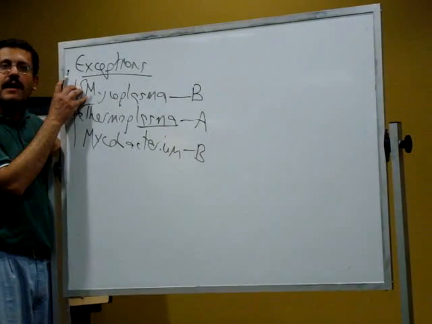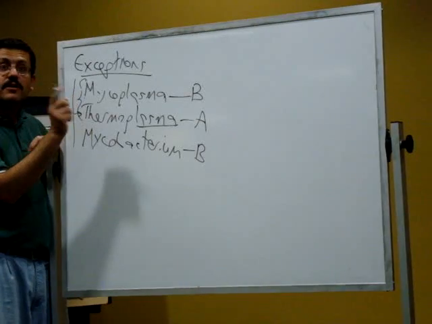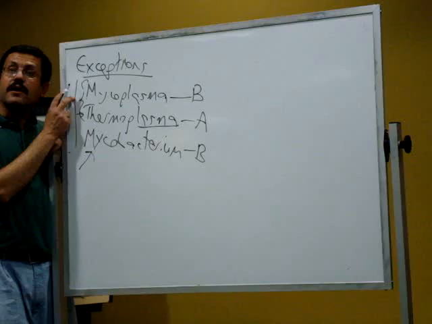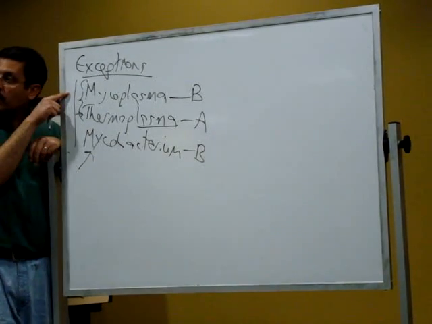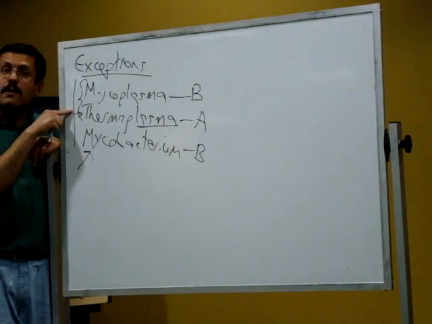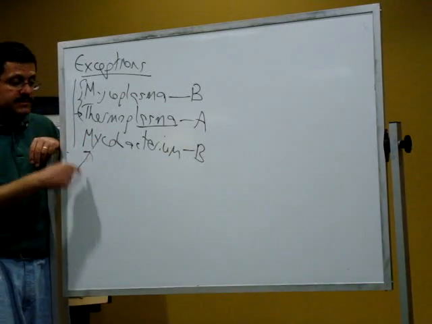Now, how are they different? Mycoplasma compensates by having, well, no, not this, this is the mycolic acid here. Mycoplasma compensates by having sterols, right? Because remember, it's one of the few organisms that is a prokaryote and has sterols. Thermoplasma compensates by having an extra rigid cell membrane. We'll talk about it in a second.